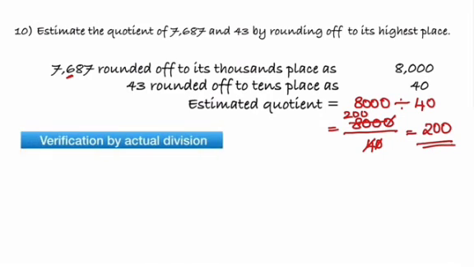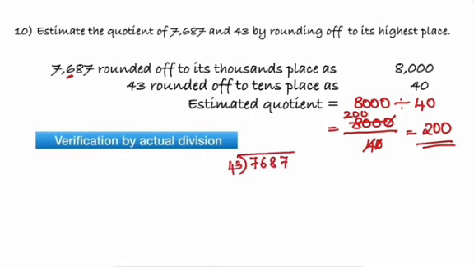If I have to verify by actual division, then I'll have to divide: 43 1 time is 43, because 2 times becomes 86, which is more than what we have here, which is 76. Now the remainder is 6 minus 3 is 3, 7 minus 4 is 3.